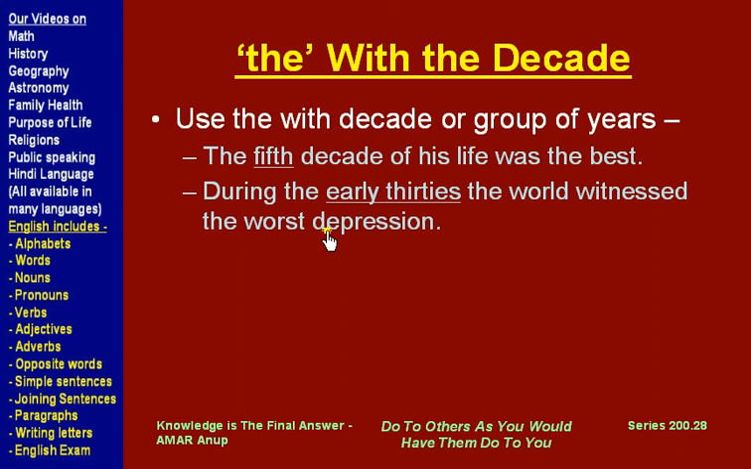Another example, during the early 30s. Now we are not talking about the whole decade, we are talking about a few years, 3 to 5 years. Early 30s means 30 to 35. So during the early 30s, the world witnessed the worst depression. Here we are talking about a period in time, so we use the before that.